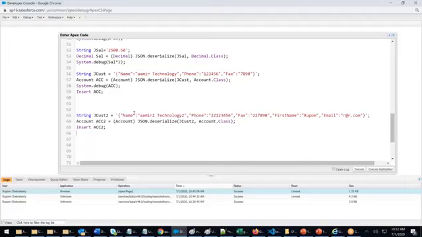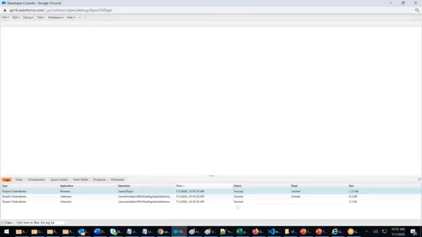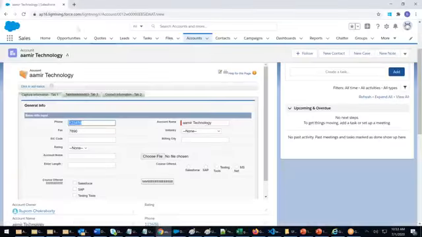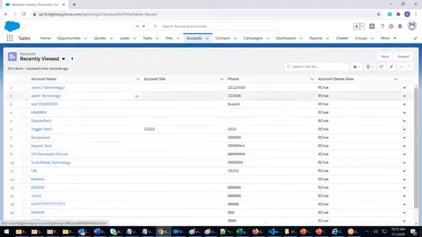The question is, name is a field, phone number is a field, fax is a field, but there is no field called first name in account. There is no field called email in account. The system will simply ignore it. Execute. Next time you go and see, it is created with Amir2 Technology 2.